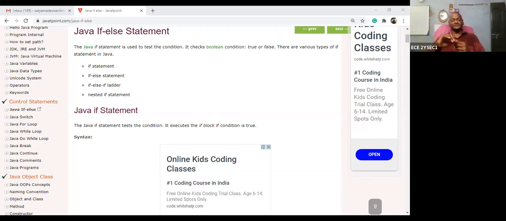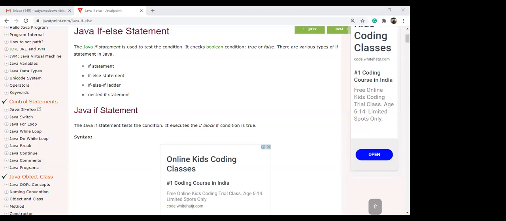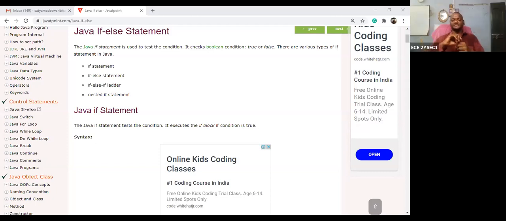The best example: suppose you write the exam. There are two chances, one is pass and another is fail. How to justify whether you are pass or fail? Suppose if in all the subjects you are getting the minimum 40 marks, then you should be pass. So you are putting in some condition. What is the condition? Minimum marks is equal to 40, not only in a single subject, but in all the subjects.